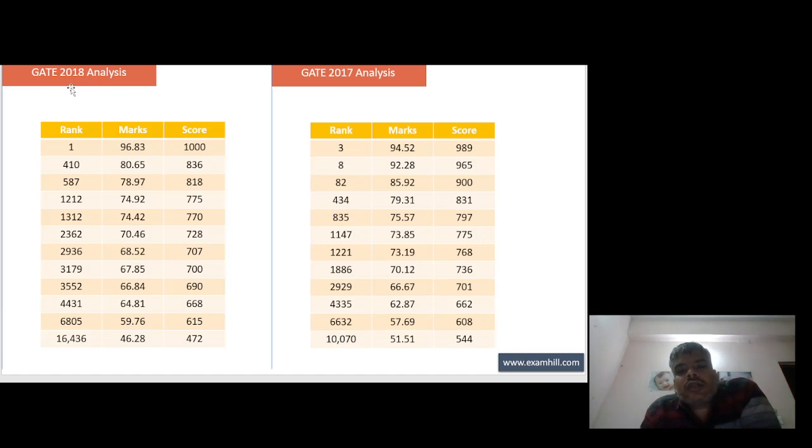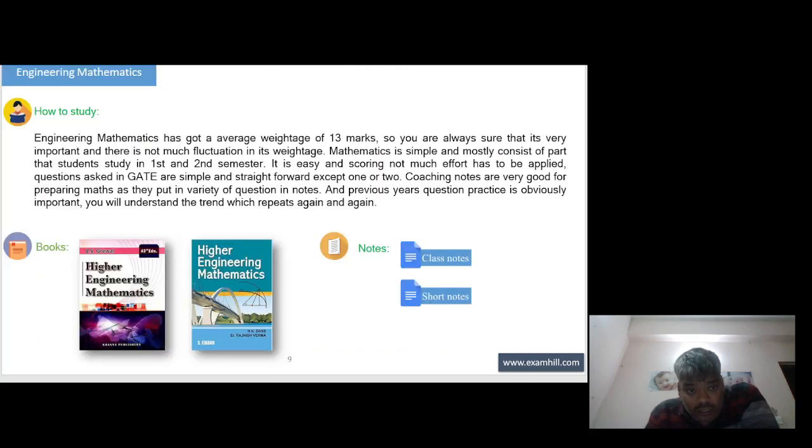GATE 2018 analysis. This is the GATE 2017 analysis. What are the marks of GATE All India Rank 1? What are the marks of All India Rank 3? You can see all the data. Here I am going to cover the details of the subjects.